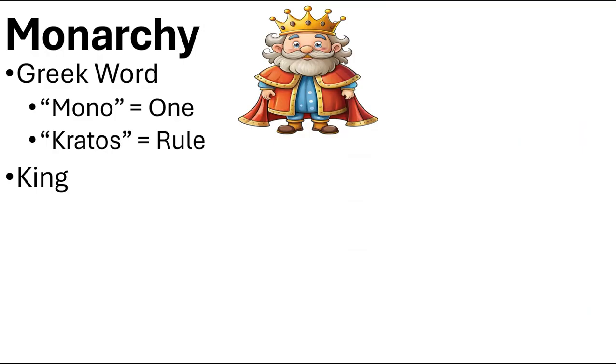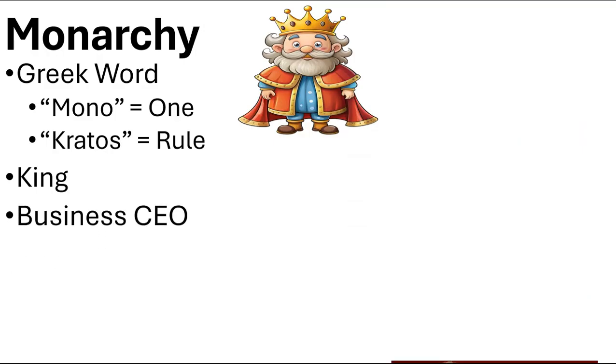And for the most part, in your academic career, you've been told this is bad. We should have the people ruling. Well, let's flip that on its head and maybe look at monarchy from a different lens. One person makes all the decisions. One person makes all the rules. Sometimes one person is wiser than the masses.